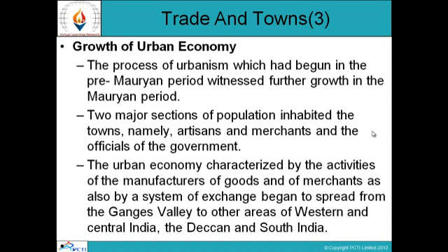Two major sections of population inhabited the towns: first the artisans, who produced lots of goods and handicrafts, and merchants, who sold goods and services in the market, and also the officials of the government. They formed a major section of the population. The process of urbanism began in the pre-Mauryan period and witnessed further growth in the Mauryan period. The urban economy was characterized by the activities of the manufacturers of goods and of merchants, and the system of exchange began to spread.